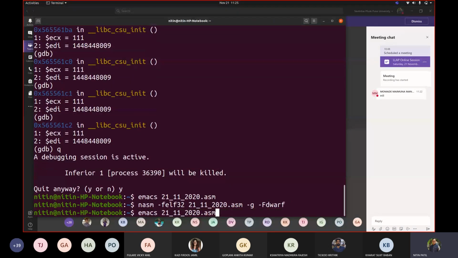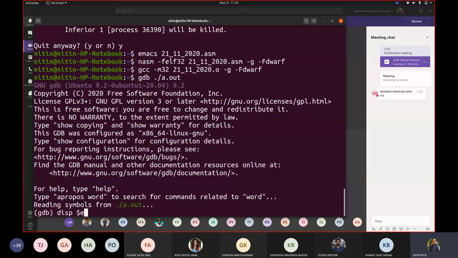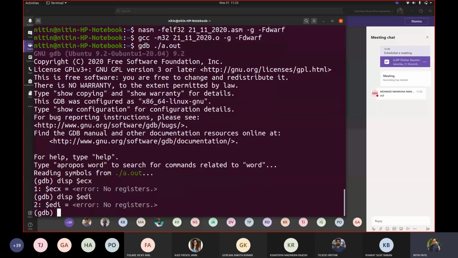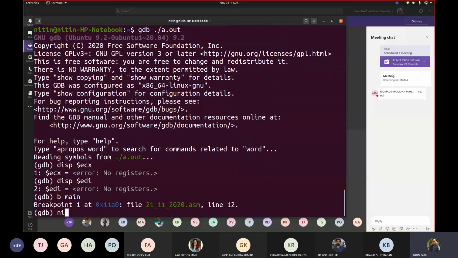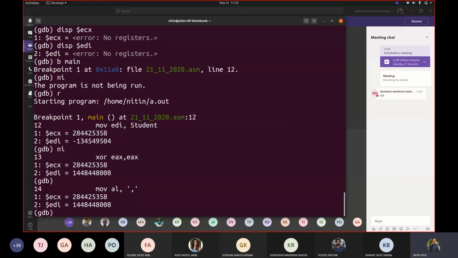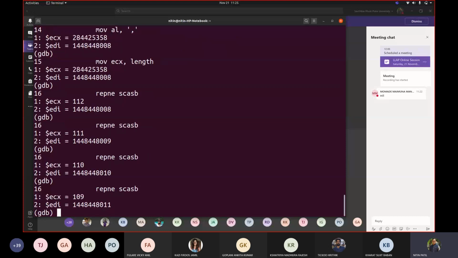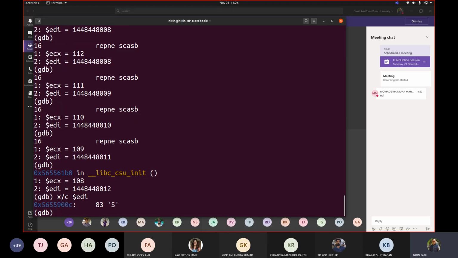Fine. Let us assemble, link and debug: display $ECX, EDI, breakpoint main. Now run. Now see the values. We wanted B there, right? So let's see what happens. ECX 1, 2, 3 start. So you may see it reached 11. It continued with it. Now what is the value in EDI? EDI is 10. So if I try to display EDI contents, I do see that there is S.